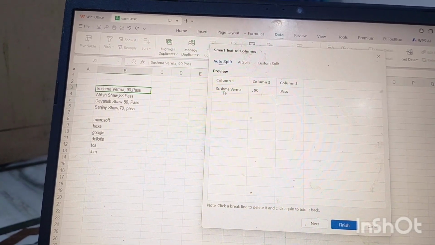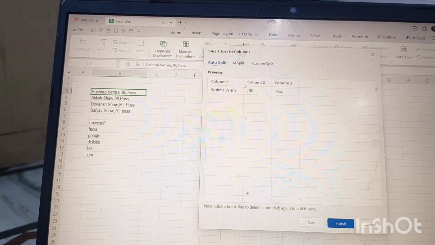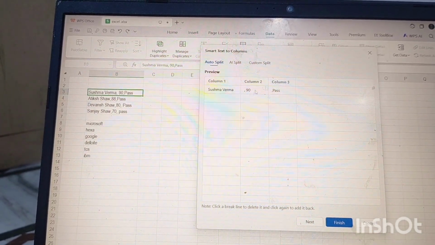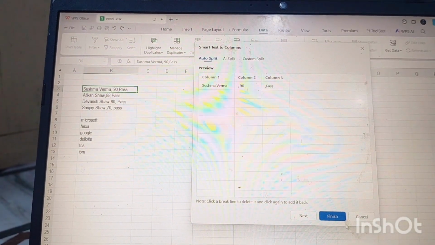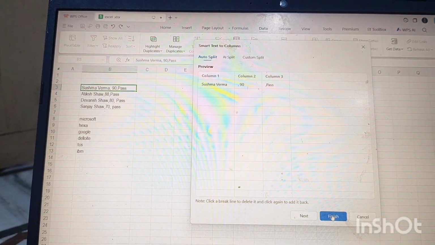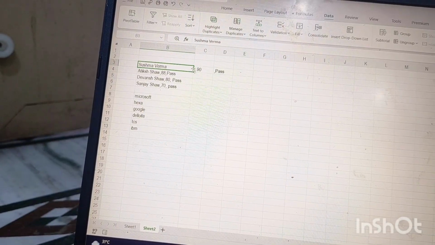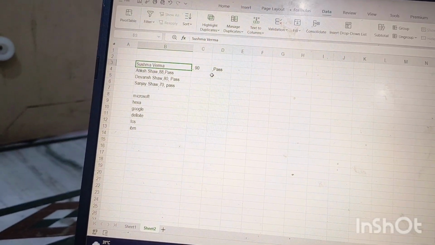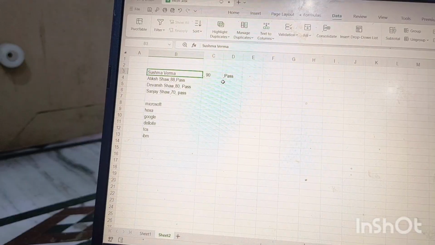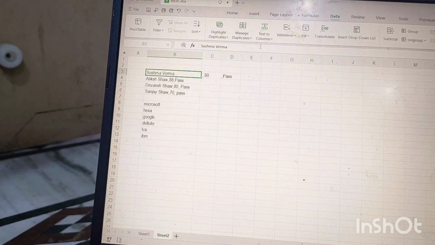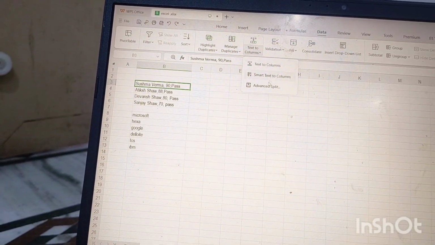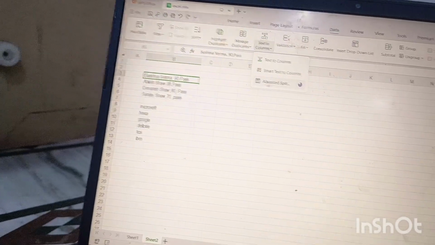It shows things like column 1, column 2, all separated. Let's see what happens. Again it is showing, but the comma is available, whereas in text to column by delimiter there was no comma, so that was good practice. I don't want to use this one. Control Z. Again we are going to try the next one, advanced split. What is it? Advanced split, we are going to practice.